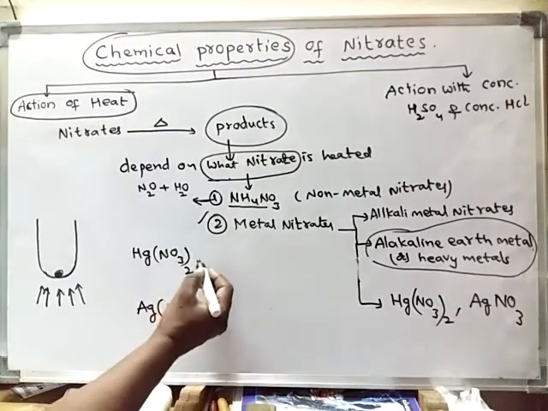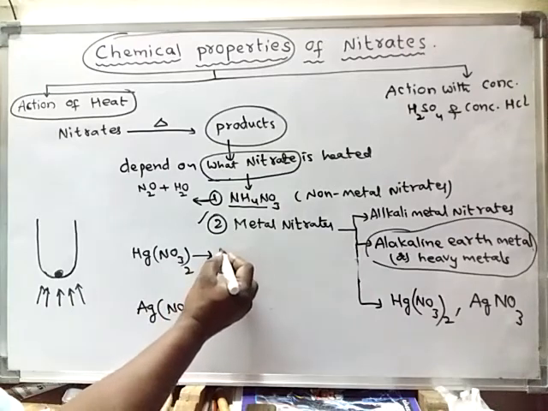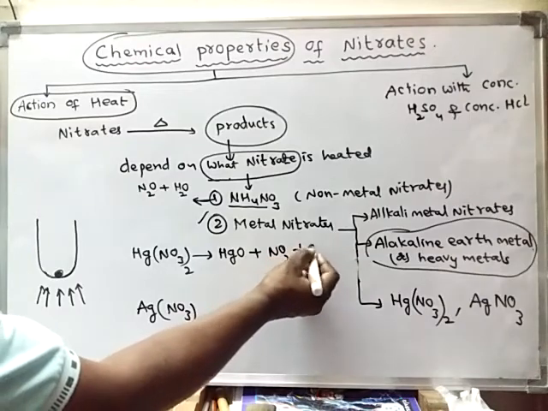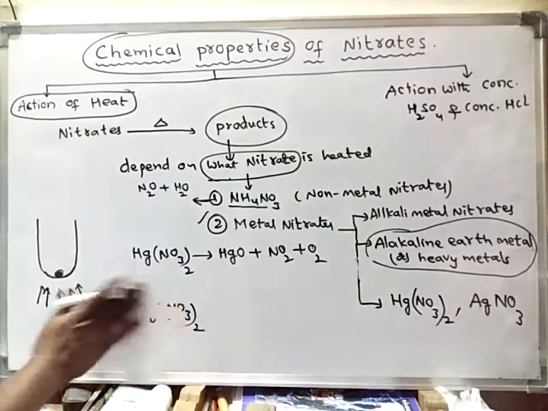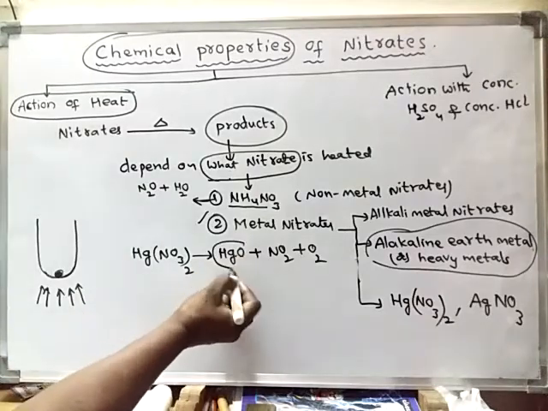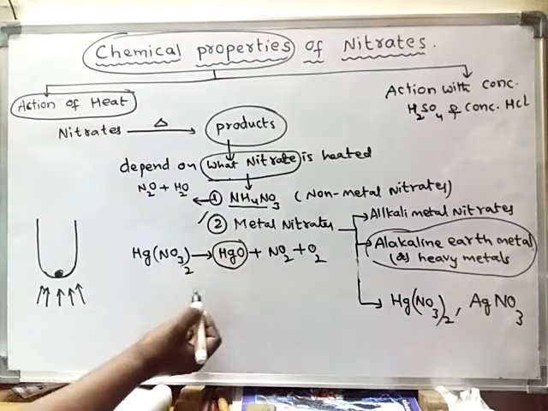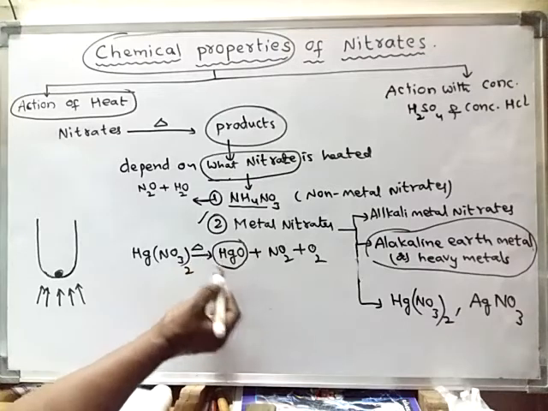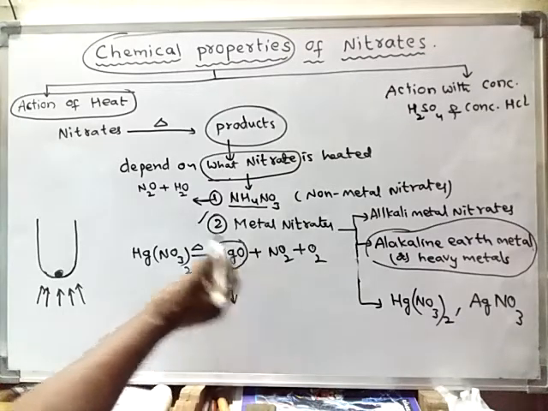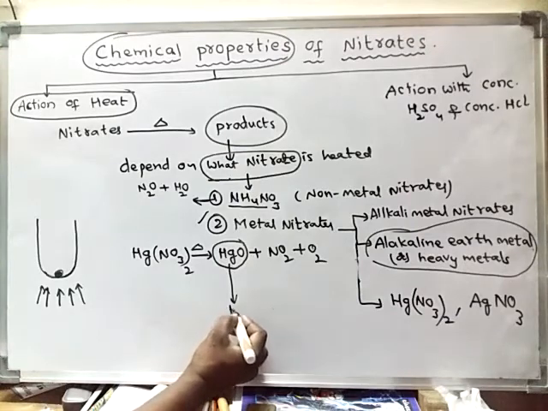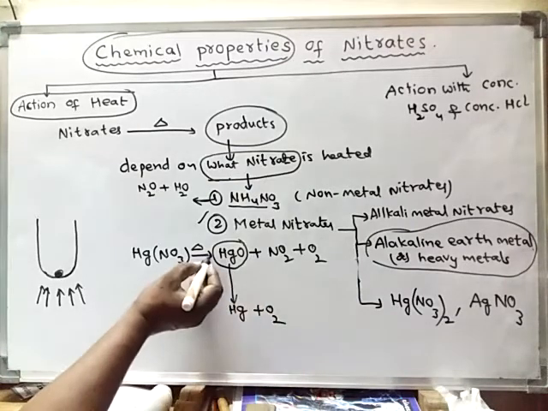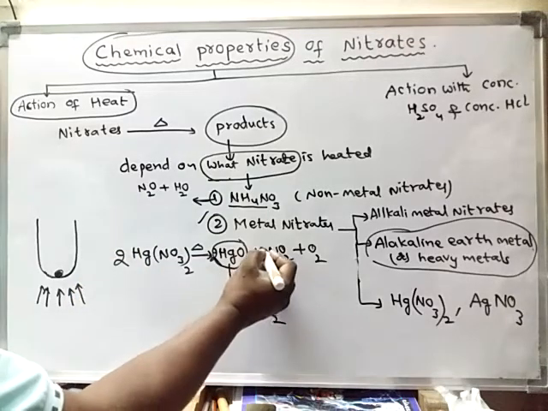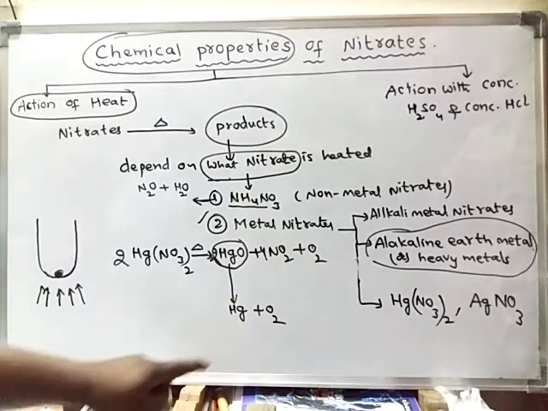That means mercuric nitrate will decompose to form mercuric oxide, NO2 and also oxygen. But the thing is, the residue, the solid substance formed upon heating, due to that temperature will also decompose. It will break down and produce mercury and oxygen gas. So mercury and oxygen.